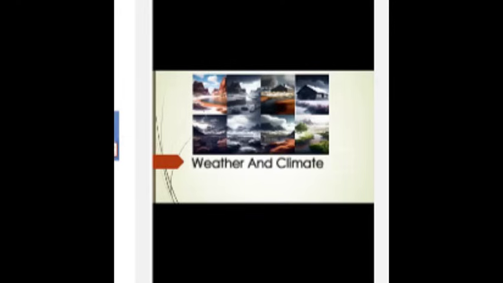As we see, the picture shows weather means the short-term state of the atmosphere, versus climate, which shows the long-term pattern of weather.